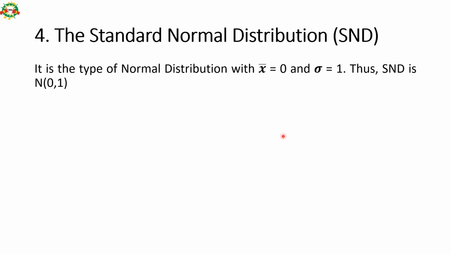The fourth curve is standard normal distribution, SND. It is a type of normal distribution with mean equal to 0 and standard deviation equal to 1. So SND is always 0, 1.